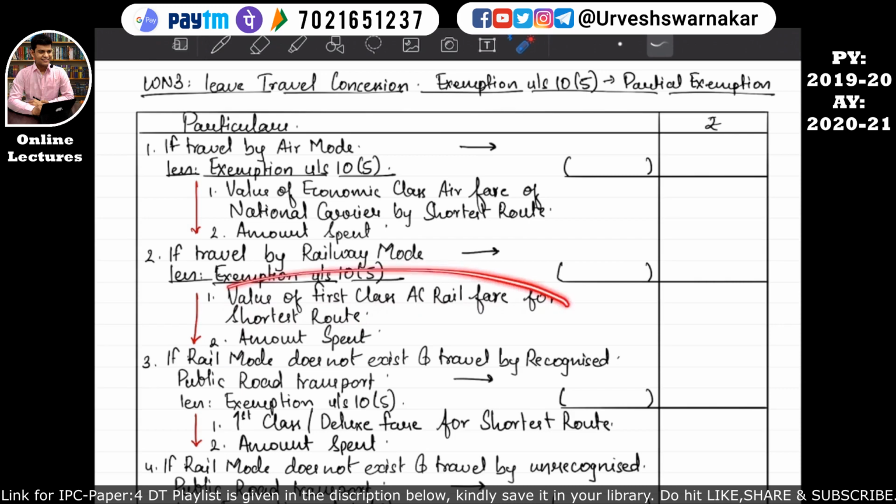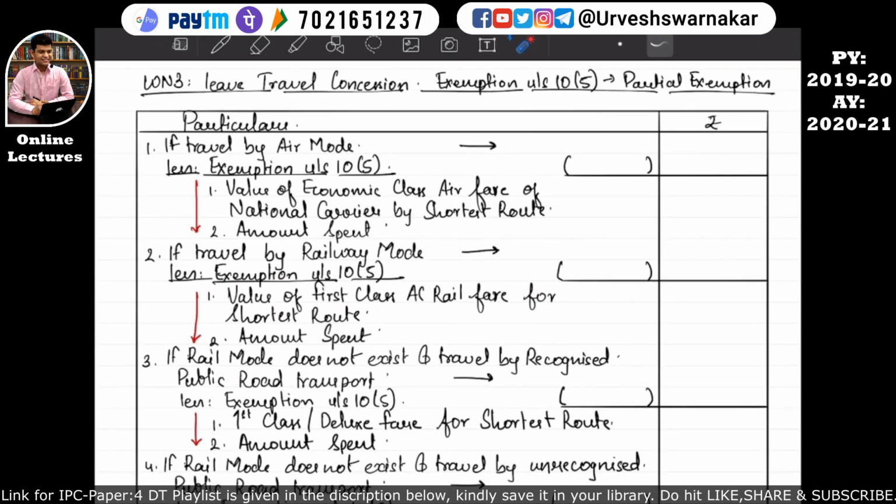You just need to read this, because in the exam the examiner will provide all the details, okay? You just need to be very cautious about this word first class, because many times the examiner tries to confuse you by writing second class here, then you can't consider it, okay? And similarly, in case of economic class, the examiner will confuse you by writing the word business class. You have to select the right option, okay? So in this case, if travel is by rail mode, we have to select the first class AC rail fare only, okay, for the shortest route, and not the second class AC rail fare or whatever, okay?